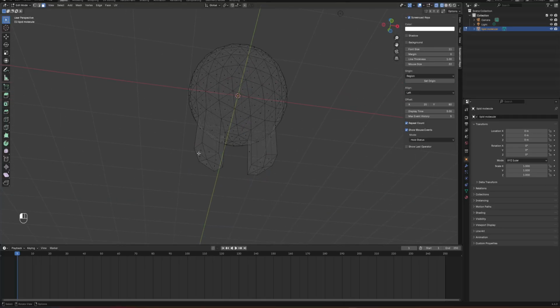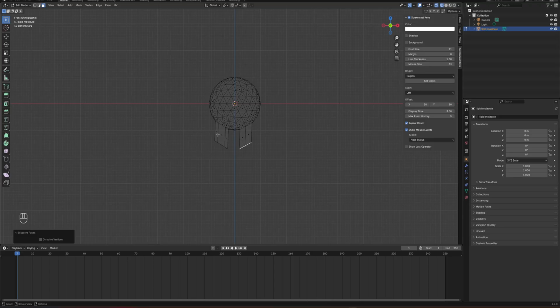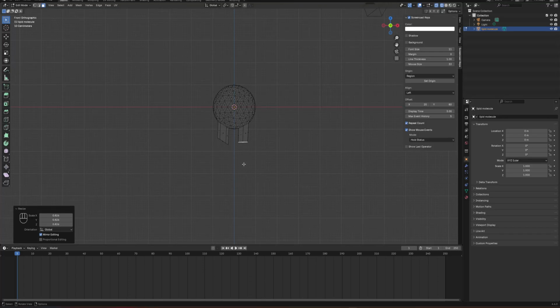Then select these 1, 2, 3, 4, 5, 6 faces and press delete, and then click dissolve faces. Here I will do the same thing, 1, 2, 3, 4, 5, 6, and press delete and then dissolve faces. And I will go one by one for these two. First I will press R to rotate this one a little bit and scale it down by pressing S, something like that, and then I'll keep extruding.